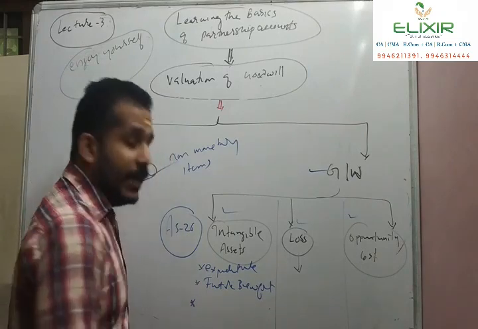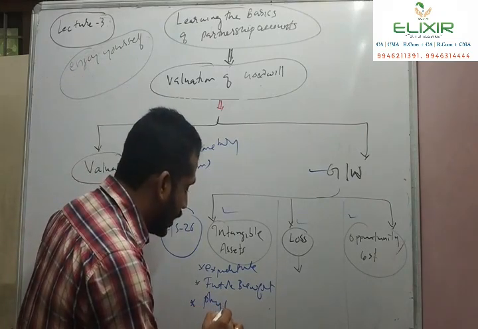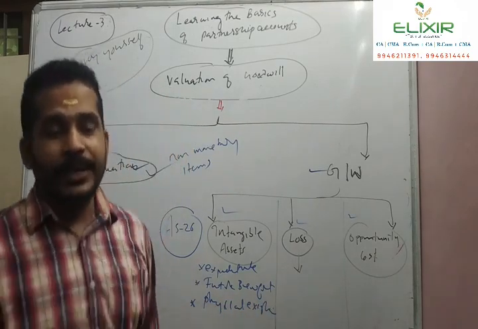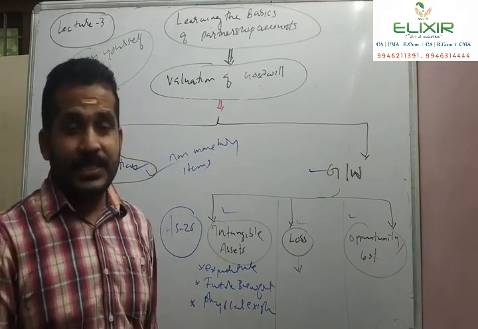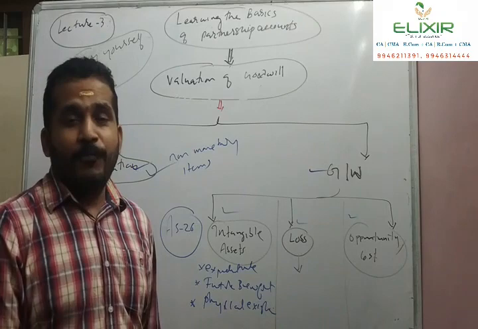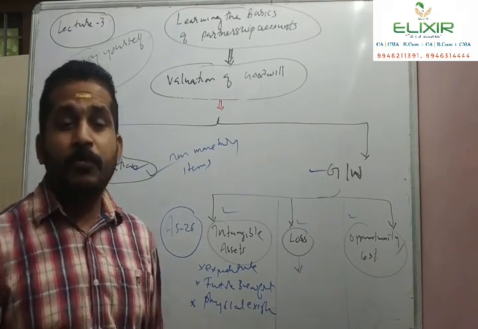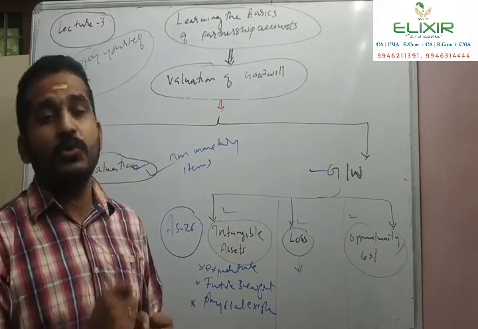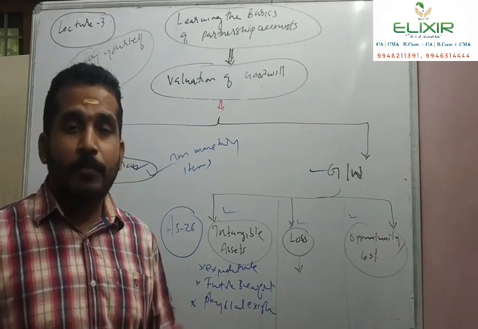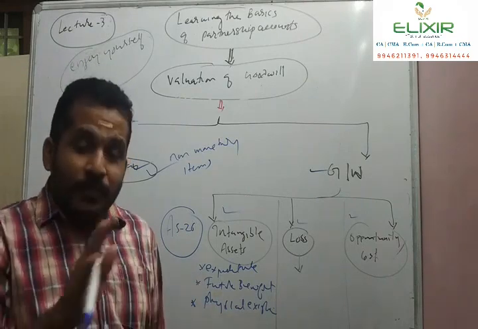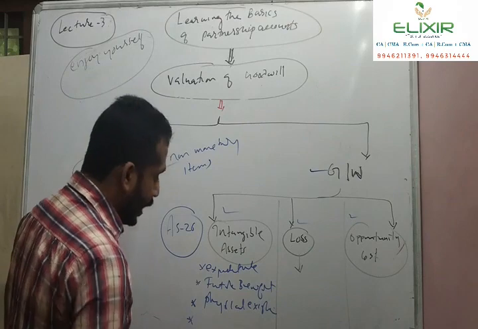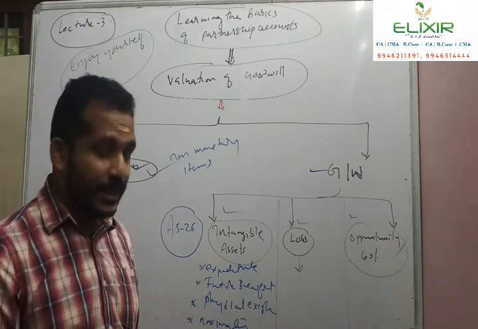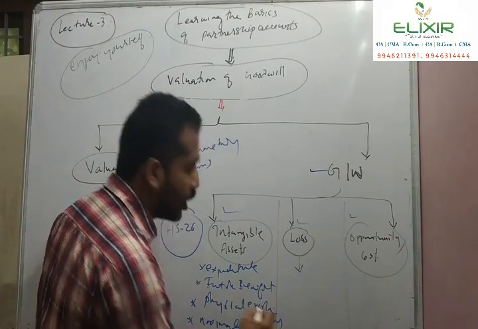Thirdly, it has no physical existence. It doesn't mean that we cannot see it. Of course, it has no physical existence, but it has legal existence. A classical example is copyright, trademark, patent. There will be legal existence. There will be a legal agreement to constitute a right, as a patent, copyright or trademark. So it has no physical existence. It is non-monetary in nature. This asset is non-monetary in nature.